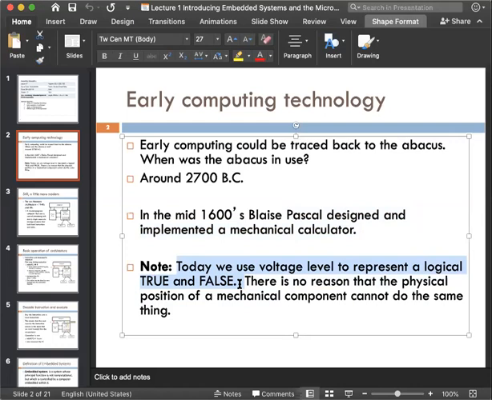Now we can implement both logic and mathematics in our computer. So there is no reason why the physical position of a mechanical component cannot do the same thing. Whatever machine we are using now, it can handle the logic and the mathematical things.